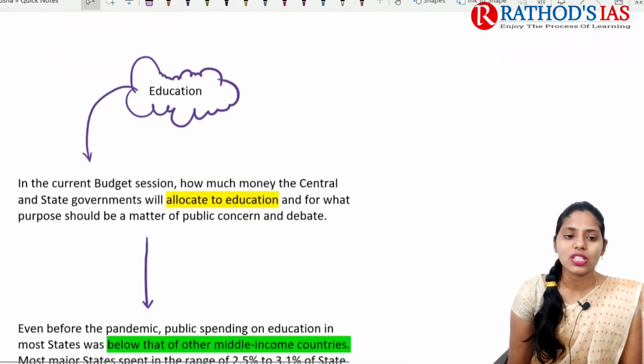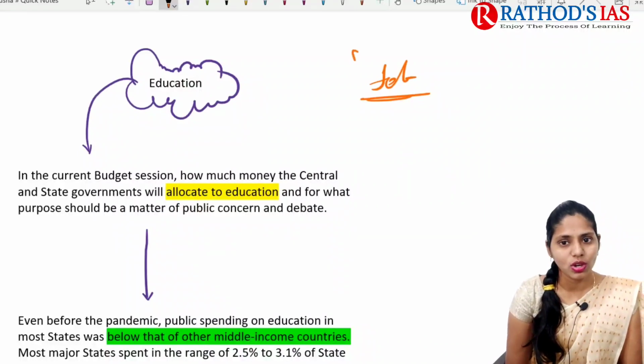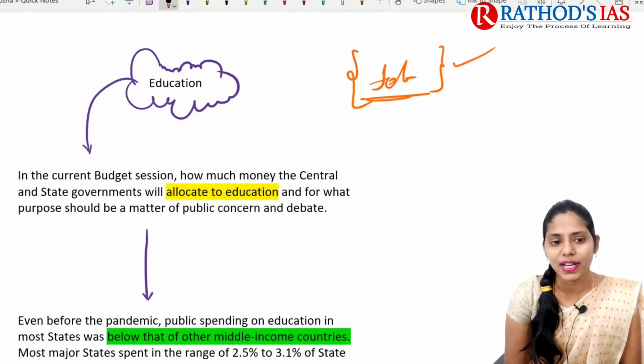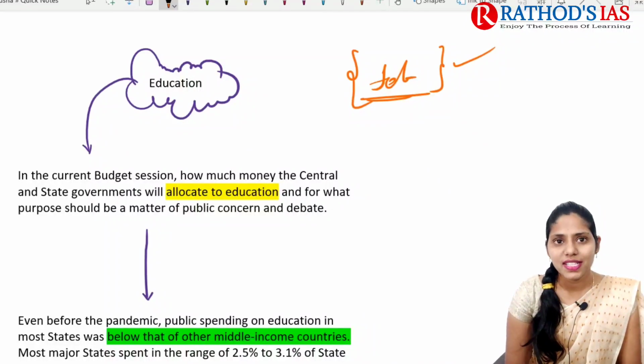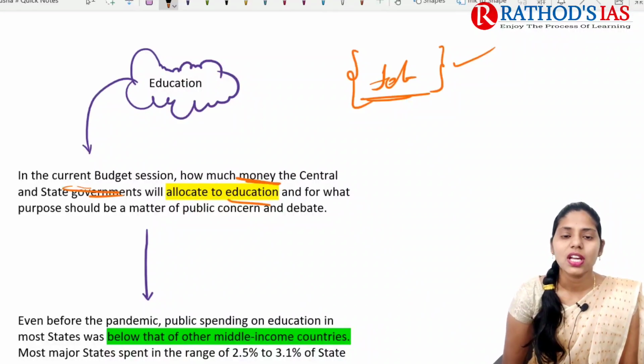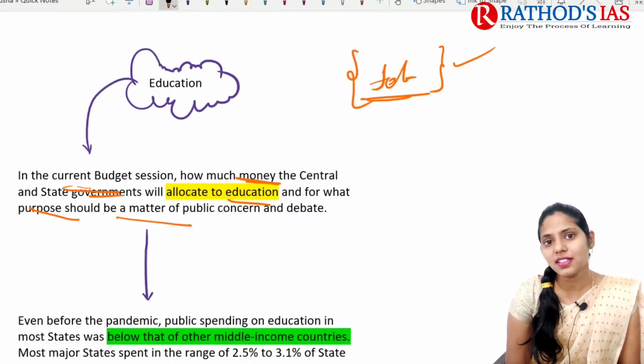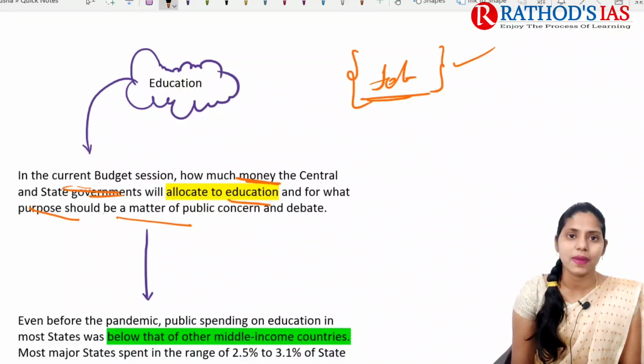Now let us see why it is in the news. In February we are going to have our budget. You all know that in February we are going to have our budget. In the current budget session, how much money the central and state governments will allocate to education, and for what purpose, is a matter of public concern. It is being debated now. In this budget, how much money will be allocated by the Centre and how much by the states for education is one of the matters of public concern.